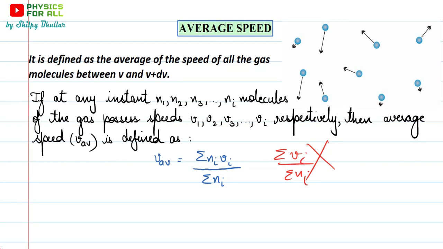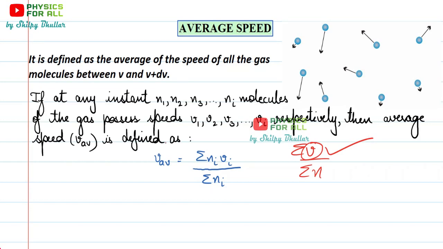Most of the time this is what we do: we have summation V upon summation N if N particles are there and they all possess the speed V. If we have N molecules and they all possess speed V, then this is correct. But here this is not the case. We have different numbers of molecules possessing different speeds. So simply summation Vi is meaningless.